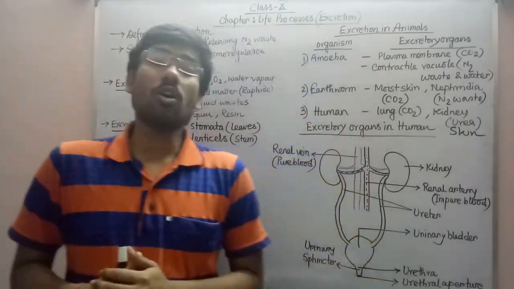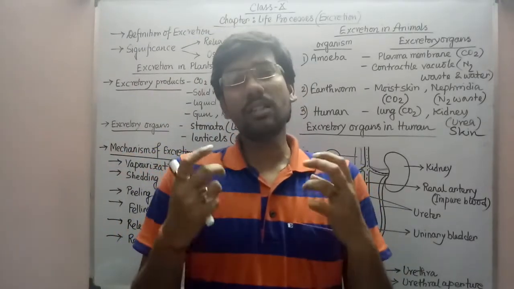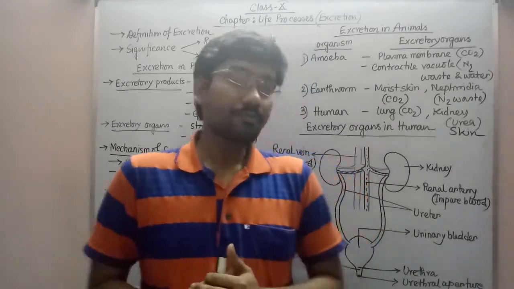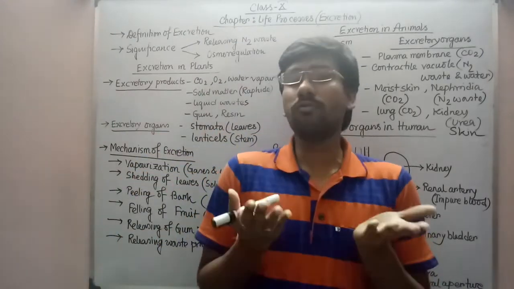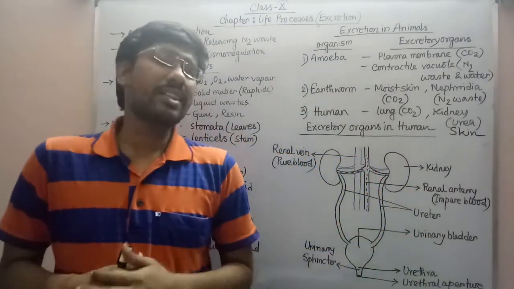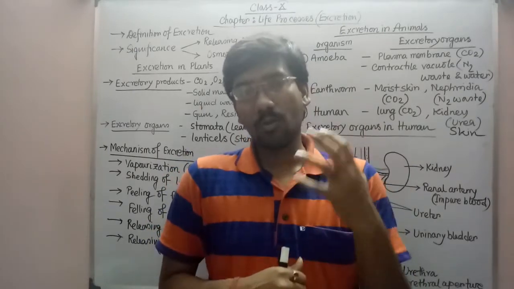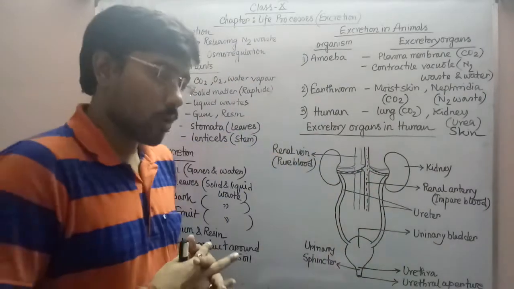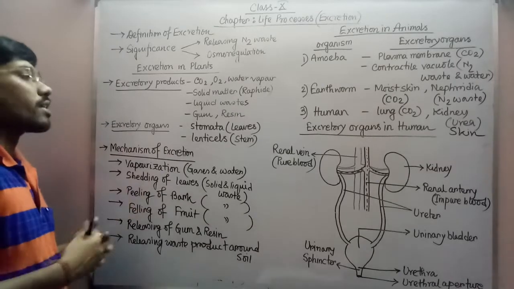Another important thing in osmoregulation is that we always need to maintain the various cation and anion concentrations in our body or in our body fluid. If the excretory process were not there, obviously the balance of those ions, cations and anions, between our body fluid as well as in urine, would not be maintained properly. So for keeping all of the ions within the blood, this process of excretion is very much necessary. That's why I have written that osmoregulation is very much necessary. For that purpose any organism is doing excretion.